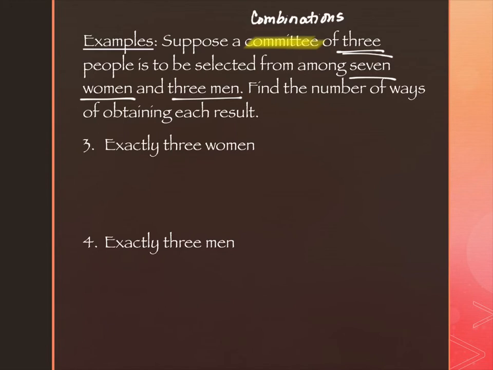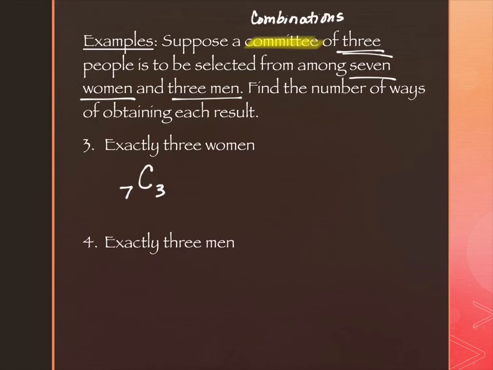So what we have to figure out is what the combination structure is. It's a combination because it's a committee. What are the values on either side of my C for this particular problem? 7, 3. There are 7 women, and my committee is supposed to have 3 people. So from among the 7 women, I select 3 of them. This is 7C3.